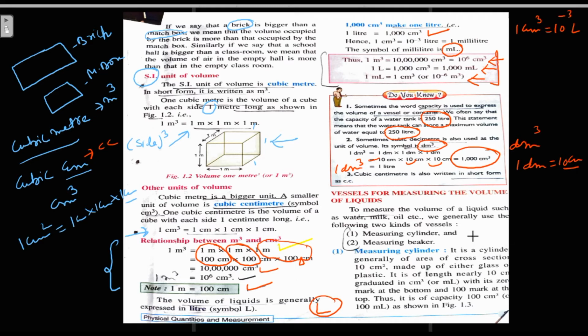For measuring them we use a measuring cylinder and a measuring beaker. A measuring cylinder is generally a cylinder of area of cross section 10 centimeter square, made of either glass or plastic.